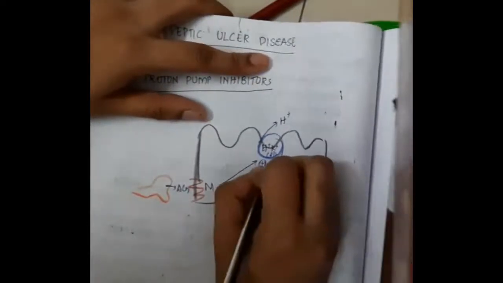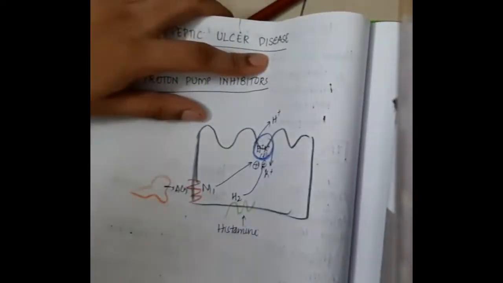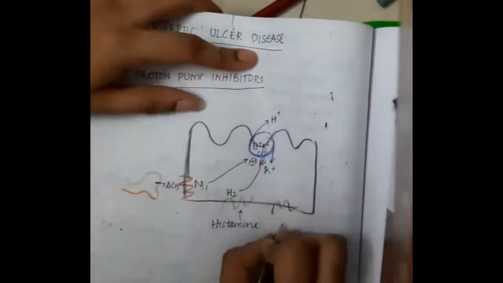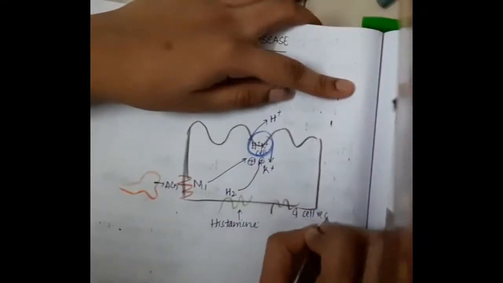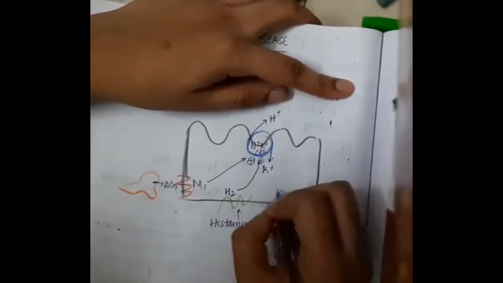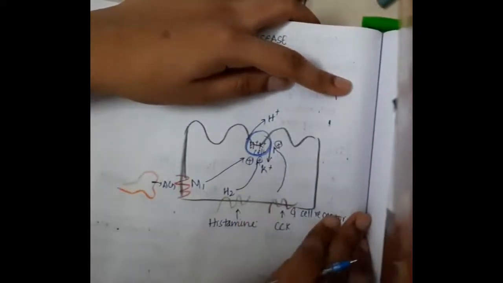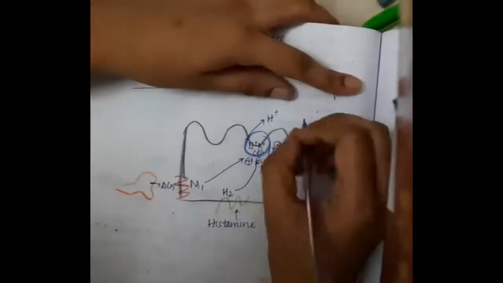We have histamine, which acts on H2 receptors, and this histamine acting on H2 receptors will also activate the H plus K plus ATPase. Then the hormone gastrin acts on the G cell receptor and this will activate H plus K plus ATPase.